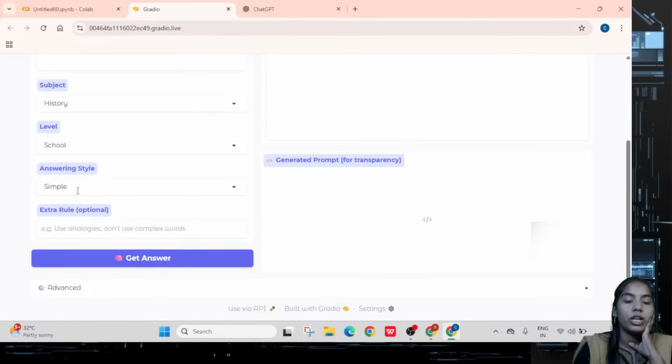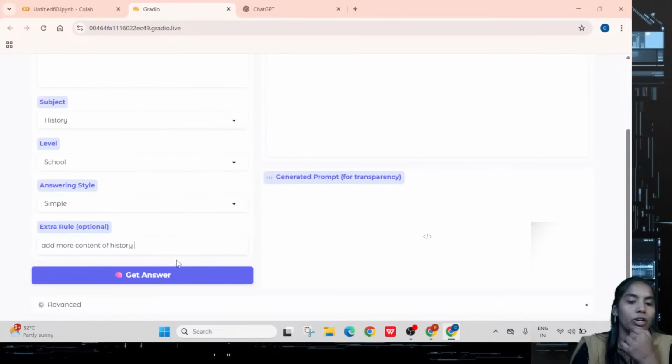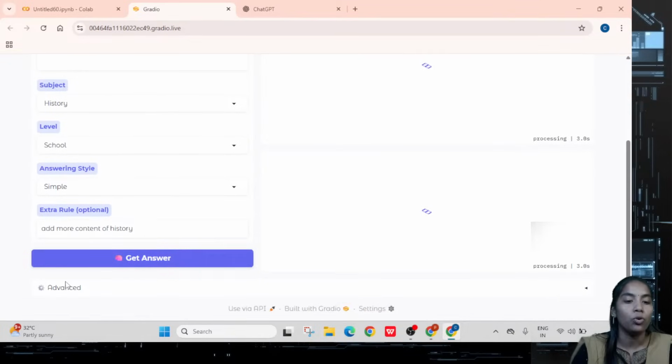Then later you have to select the answer type which you need. Like how you need the answer, professional way, non-professional, or funny way, whatever you need. So I have taken the simple one. Here if I want to add anything, means add more content of history, like that, you enter the details. If you click on get answer, then you will get the answer here. But if you want to go with the advanced, just click on advanced.